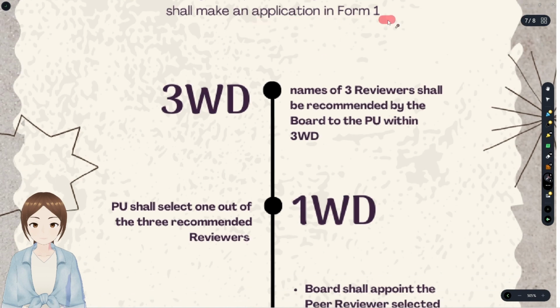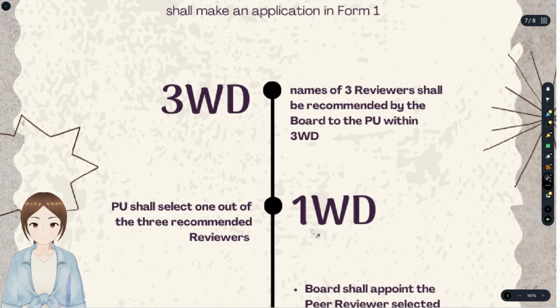After submission of peer review form 1, that is the initiation point, within 3 working days, the names of 3 reviewers shall be recommended by the board to the practicing unit.